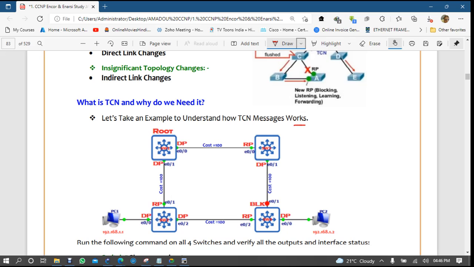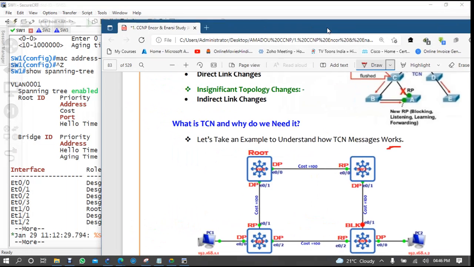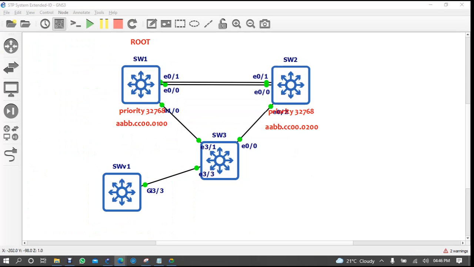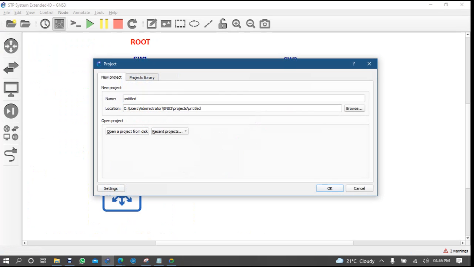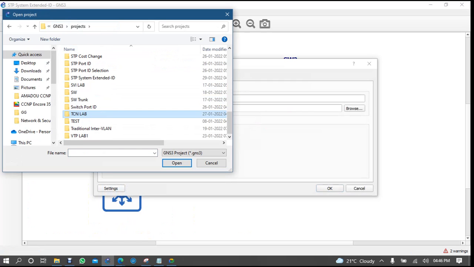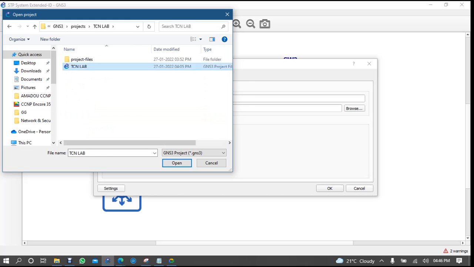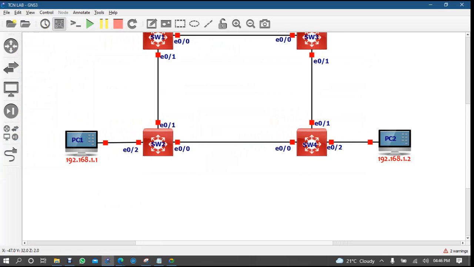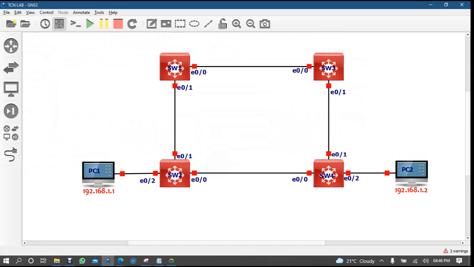Now let's see the TCN lab, how TCN works with the debug command. Start all the labs.